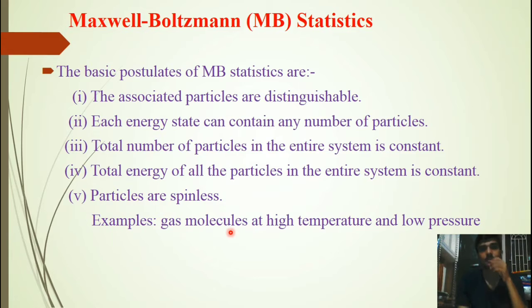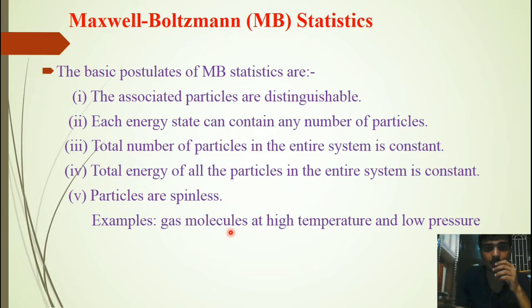In statistical mechanics, there are three statistical distributions. One, Maxwell-Boltzmann statistics is a classical idea, and Fermi-Dirac and Bose-Einstein statistics are quantum ideas. Let me go into the topic. The basic postulates of Maxwell-Boltzmann statistics are: the particles associated in the statistics are distinguishable.